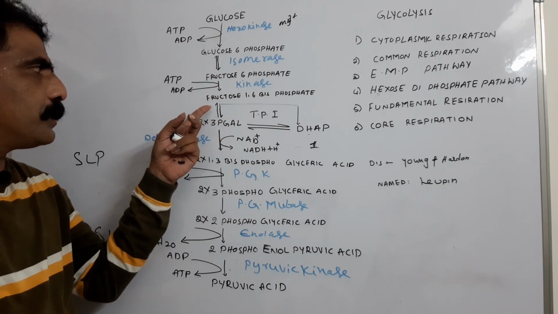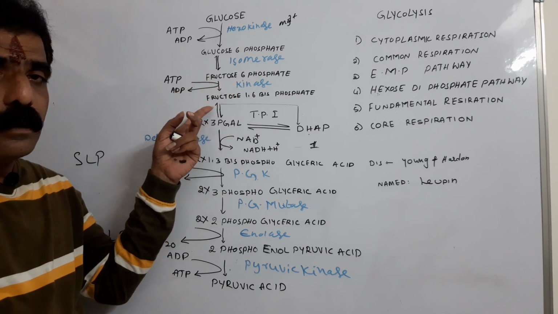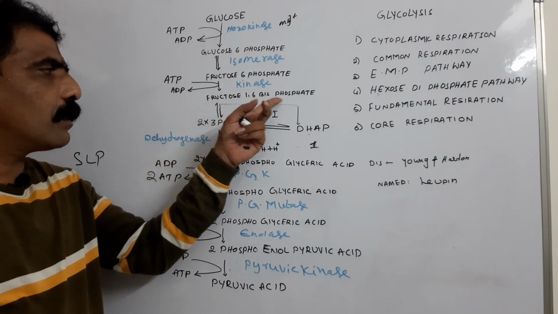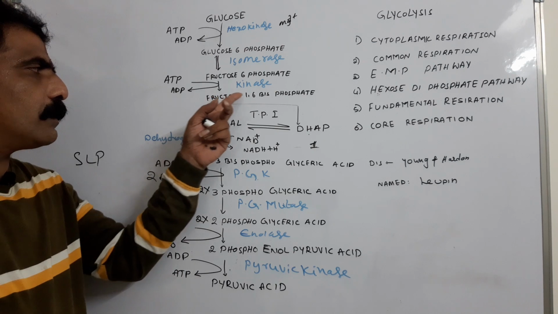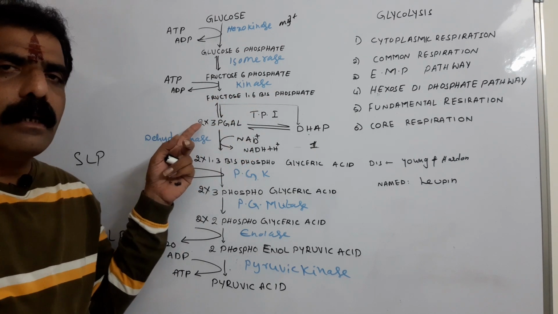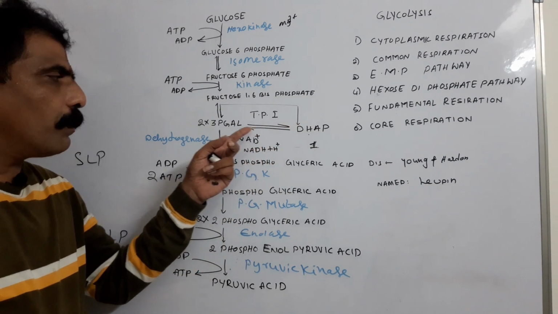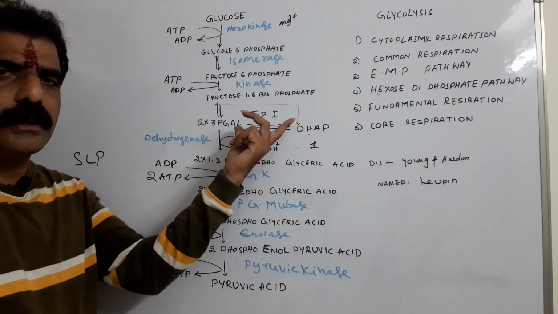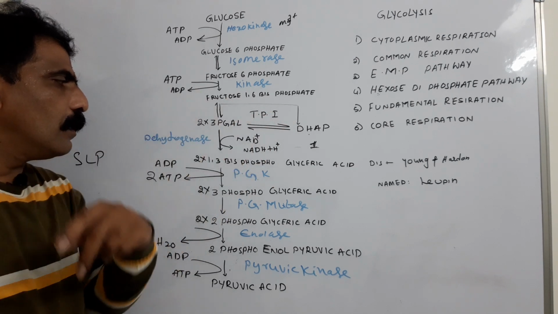Coming to the third reaction, fructose 6-phosphate undergoes phosphorylation that results in the formation of fructose 1,6 bis-phosphate. And fourth reaction, fructose 1,6 bis-phosphate undergoes cleavage resulting in the formation of 2 triose phosphates. Coming to the fifth reaction, in between these 2 triose phosphates, there is a reversible reaction which is isomerization under influence of triose phosphate isomerase.